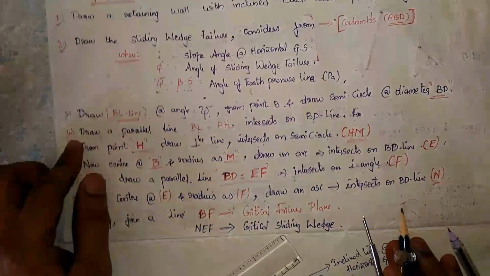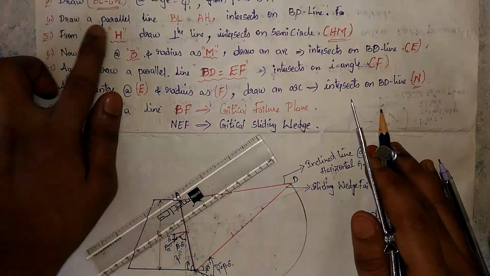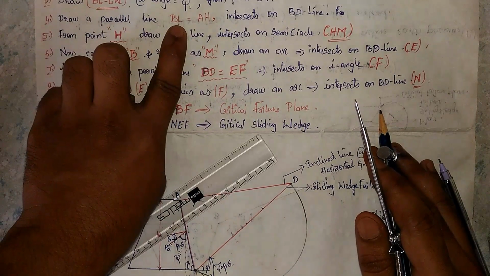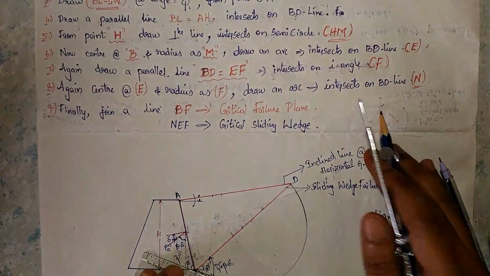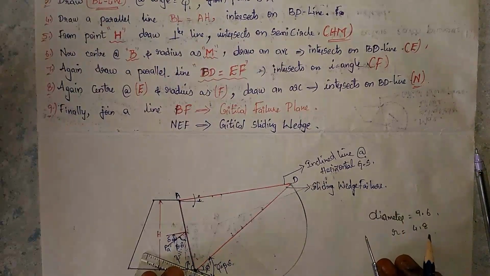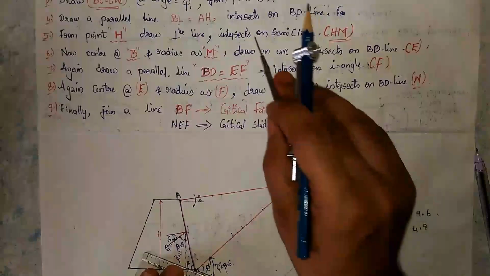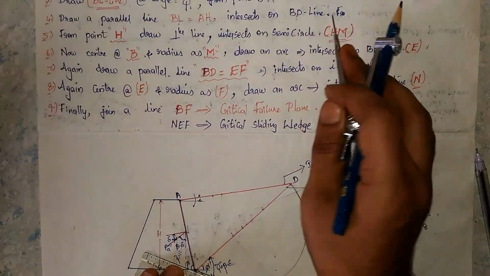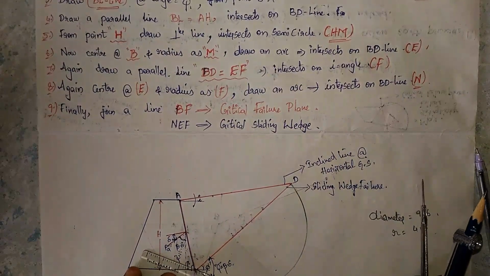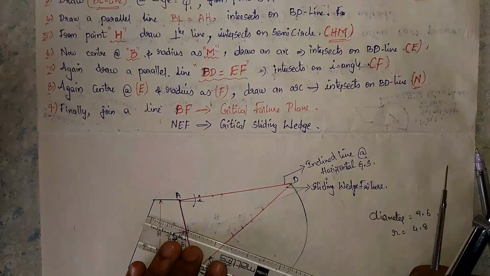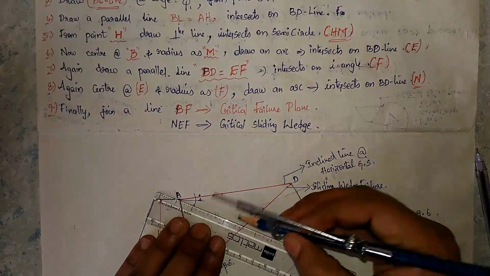Next, fourth point: draw a parallel line, where BL equals AH. Taking this BL line, we have to draw the parallel line, which should intersect on AD. It should touch from angle AH, so here it was intersecting.